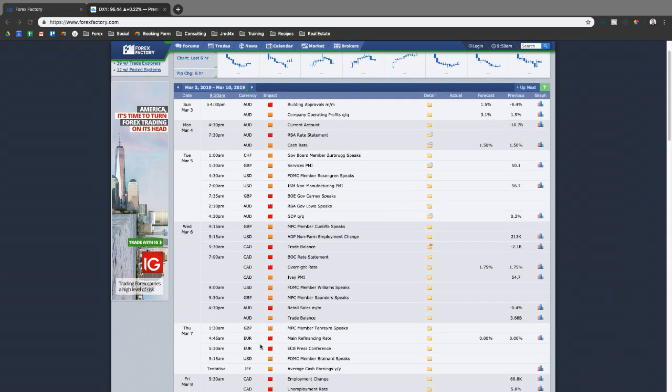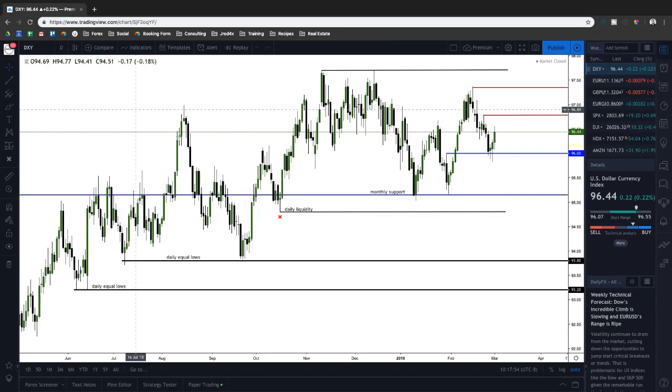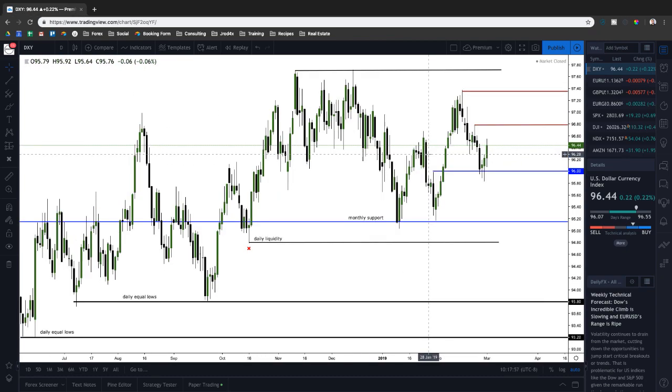During ECB though, I won't be taking a position on euro unless I'm already in something, just because we could definitely get a lot of volatility. And same for CAD. So we may look into trading dollar CAD or Australian dollar this week as well, if there isn't much movement going on with both euro and pound. So that's it for me from an economic calendar standpoint. Let's move over to the charts now.